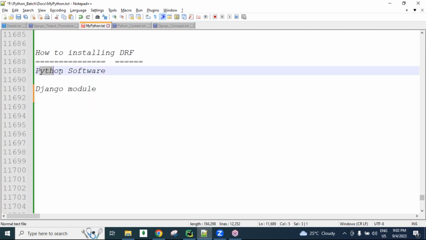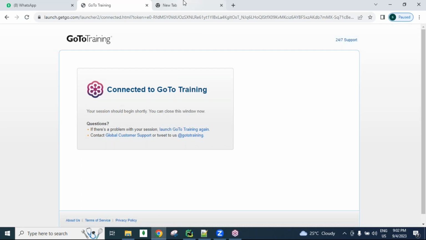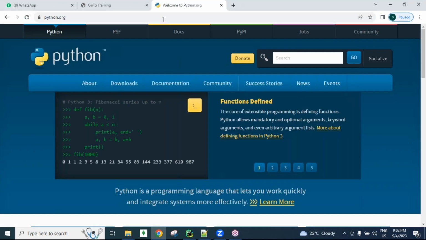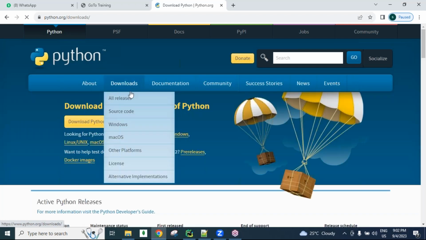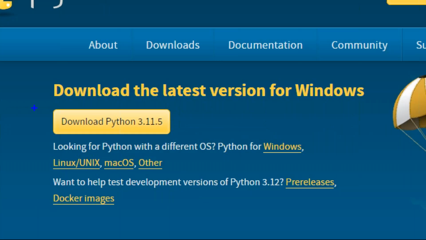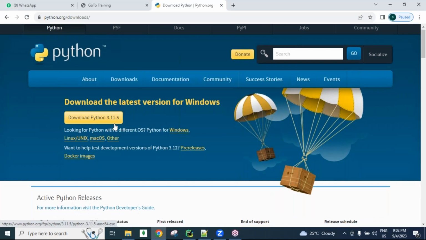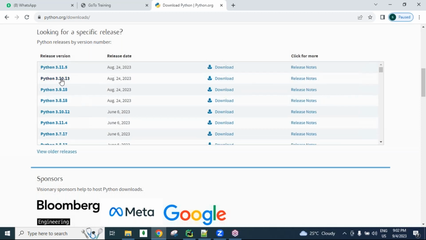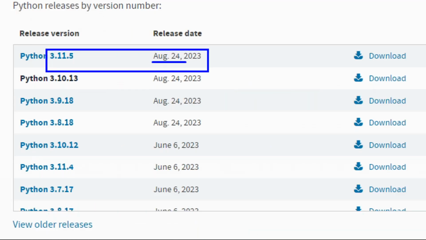Okay, guys. So how do we install Python software, guys? Python software from the internet, www.python.org, we are getting, guys. Python.org. So here there are downloads. You can click on the downloadable file, guys. On August 24th, last week only, guys, version 3.11.5 was released. Okay, latest version. If you want any older versions, here there are a lot of versions. So your required version you can download and install. This is the latest one, released last week only.